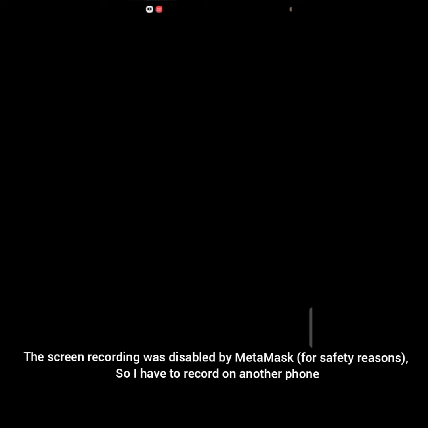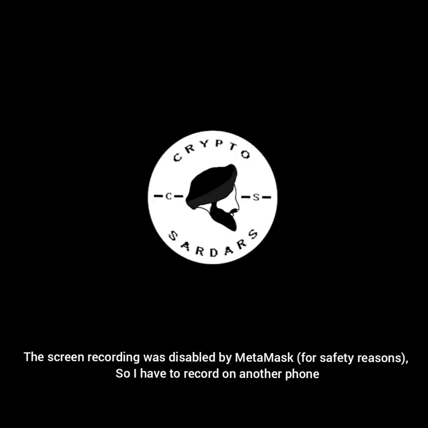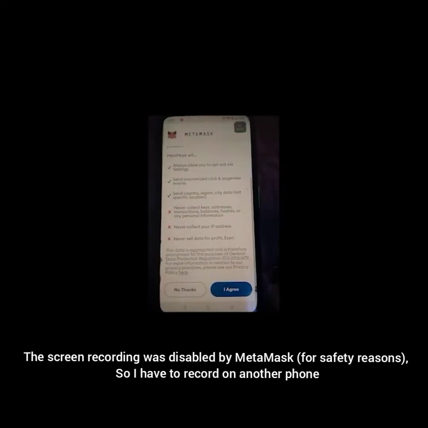You can also import your previous wallet by using 12-word recovery phrase, but we will create a new wallet. Click on create a new wallet. The screen recording is disabled by MetaMask, so I have to record on another phone. Click on I agree.